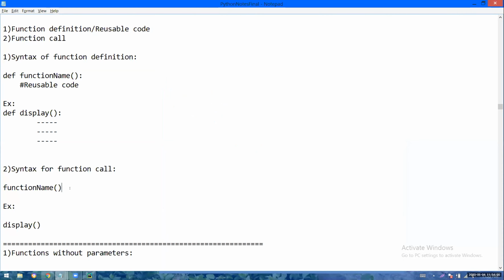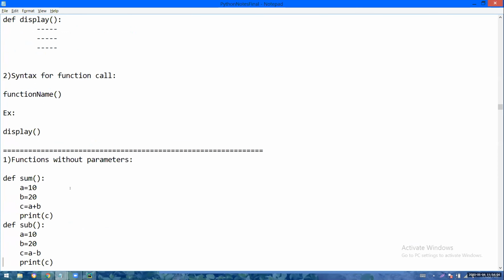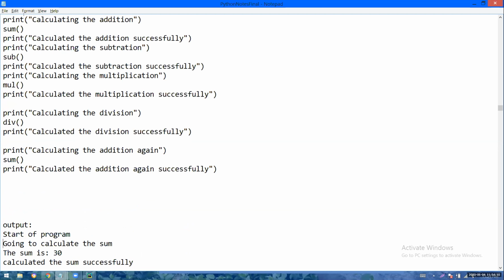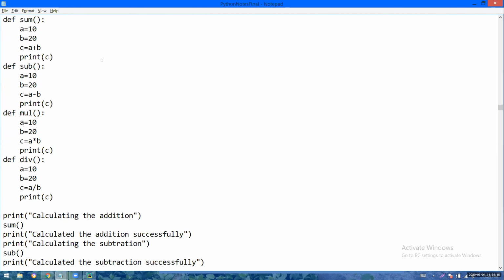Okay, so this is the thing. Now I will explain an example. Can you please tell me, in this program, how many function definitions you can see as per the syntax, def, function name, reusable code? Four, right? Very good. So sum, sub, mul, div, 4 function definitions you can see.